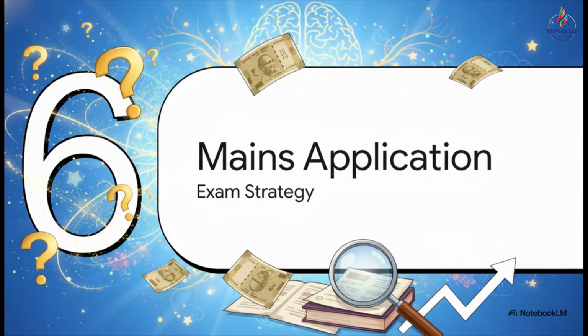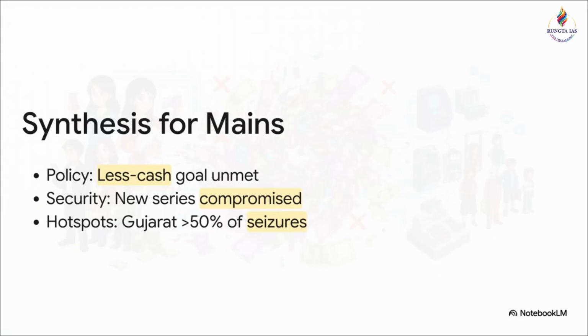Finally, Section 6, mains and interview application. So, how do we synthesize all this dense data into a high-scoring mains answer? You've got to structure your arguments around the failure to curb cash reliance by quoting that 137% surge. Mention the persistent security threat to the new denominations, and of course, highlight the absolute need for state-specific interventions like targeted border policing in hotspots like Gujarat.